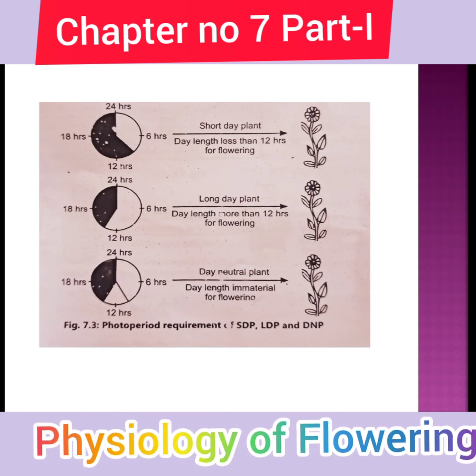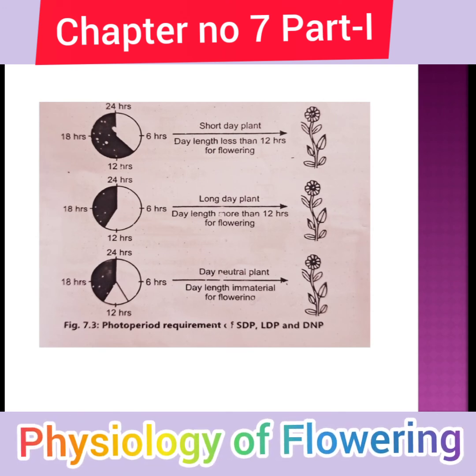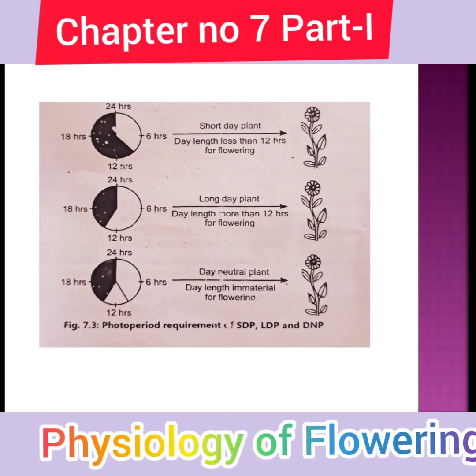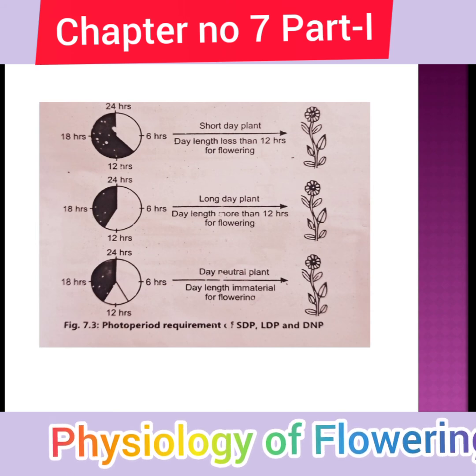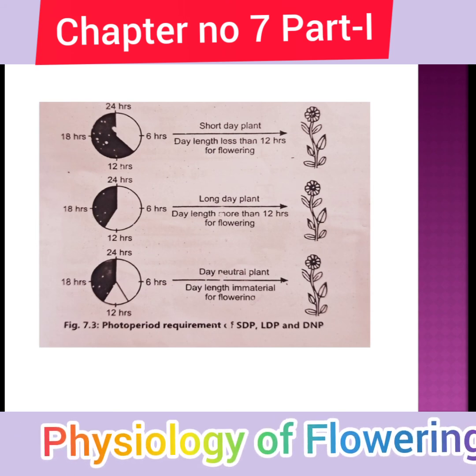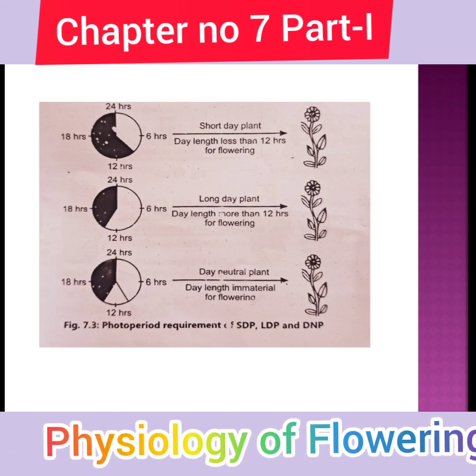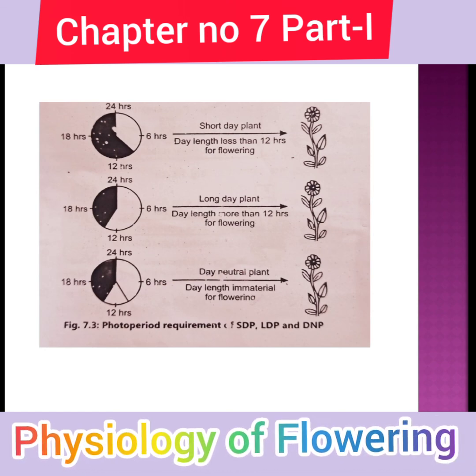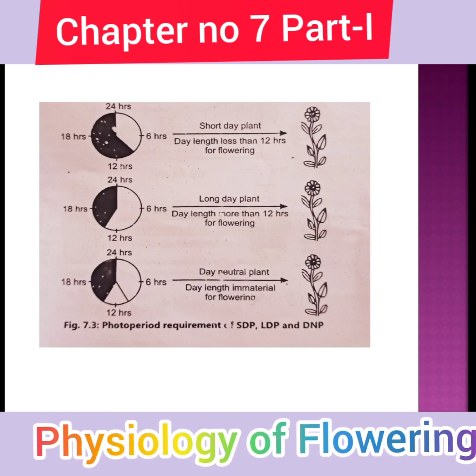Short day plant requires 6 hours of photoperiod. Long day plant requires 18 hours. And the day neutral plant does not require any flowering season with the photoperiod.